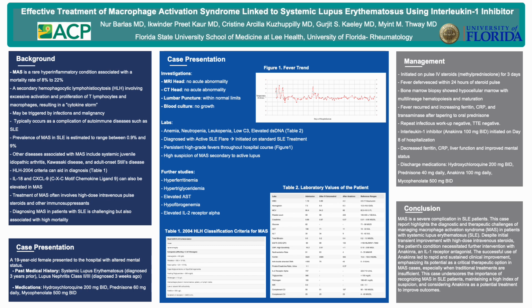So in conclusion, macrophage activation syndrome is a severe complication in lupus patients. This case highlights the challenges of managing macrophage activation syndrome in patients with lupus. Despite initial improvement with high-dose IV steroids, the patient's condition necessitated further intervention with the use of an interleukin-1 receptor antagonist, anakinra. The successful use of anakinra led to a rapid and sustained clinical improvement and emphasizes its role as a critical therapeutic option in MAS cases.